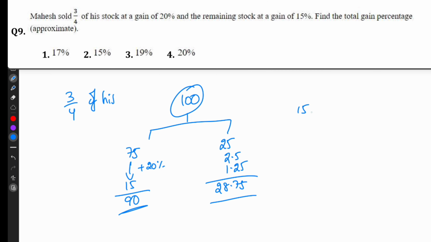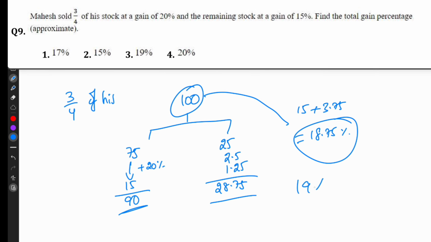So here gain is 15. Here gain is 3.75. So total gain equal to 18.75%. So they have given that we have to find it in approximate value. 18.75 is not given. So the nearest value is 19%.